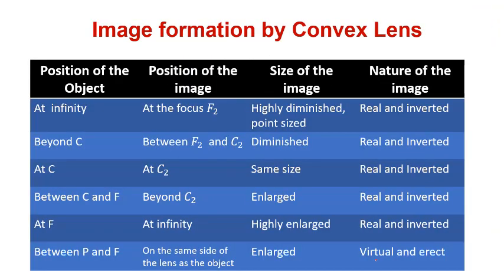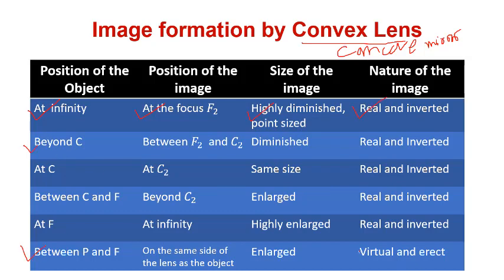Now let us see the image formation by convex lens. Now compare the properties. Take out your books. Compare all the properties of the convex lens with the mirrors, all the spherical lenses and mirrors. You will see that all the properties of the concave mirror are the same: at infinity, at the focus, highly diminished, point-sized, real and inverted, all are the same.